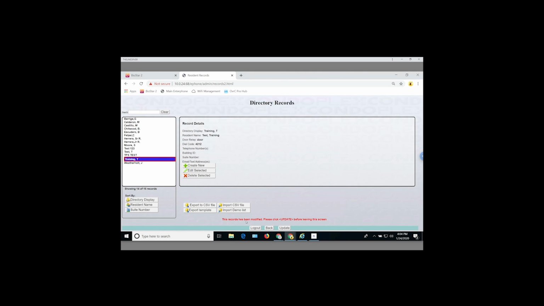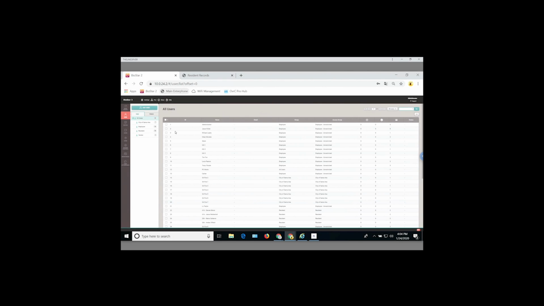Now you notice here at the bottom it says the record has been modified. Please click update. You must always update before leaving the screen. Otherwise, all of your changes will just go away. So we're going to go ahead and click update, and then we're going to confirm that update. Now you'll see over here on the left-hand side that there is the training test. So we're done for the telephone entry. Now we'll go ahead and get into BioStar 2.